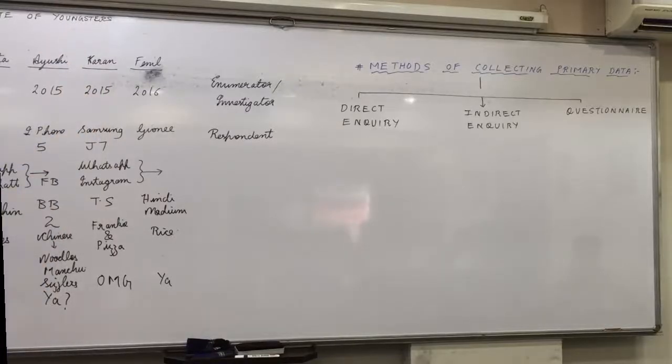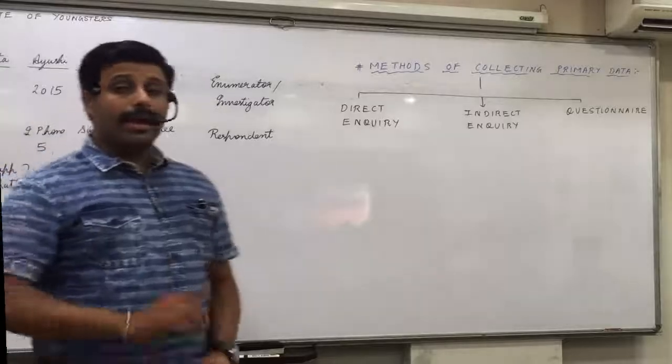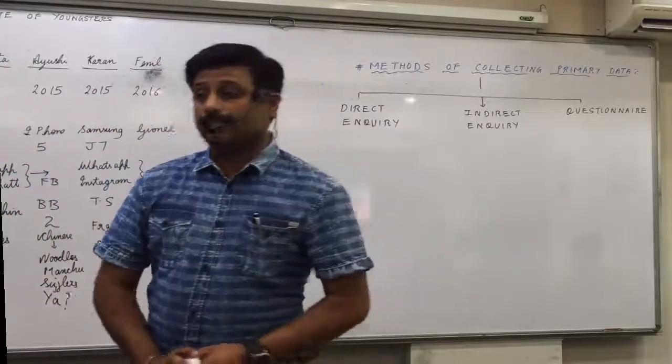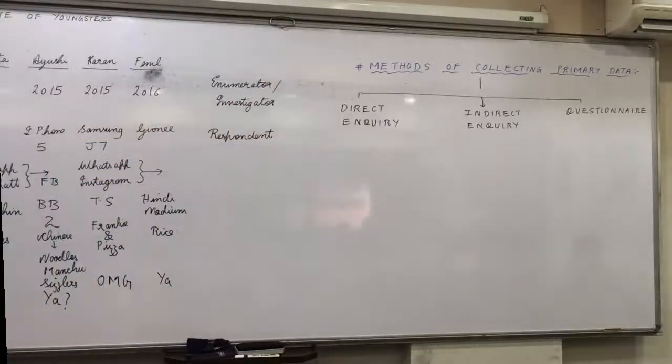This is called questionnaire. First of all, what is questionnaire? A list of questions arranged in a logical order. You can see they are all in logical order. First I asked name, then age, then address, then gender, and in the questions also they are going in proper order.